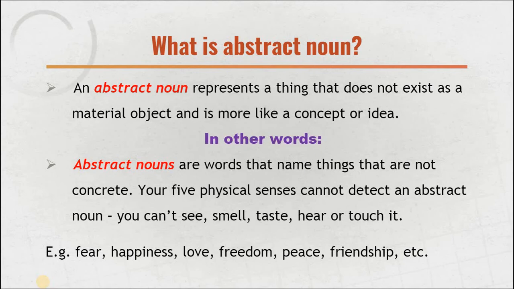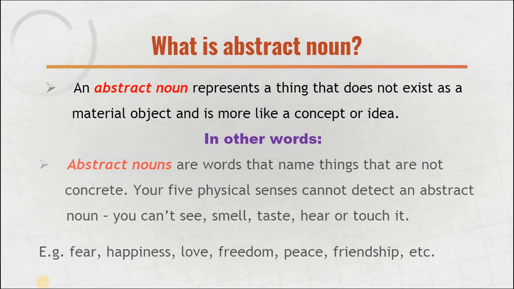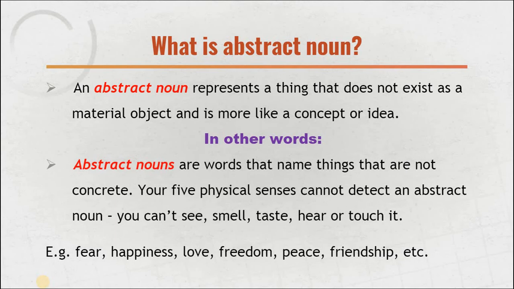In other words, you can simply say that abstract nouns are words that name things that are not concrete, the opposite of the concrete noun. Your five physical senses cannot detect an abstract noun. I mean to say, you can't see things which belong to the abstract noun. You cannot smell them, you cannot taste, you cannot hear or touch. In the simplest way, you can say abstract nouns are all those nouns which cannot be seen, smelt, tasted, heard, or even touched.